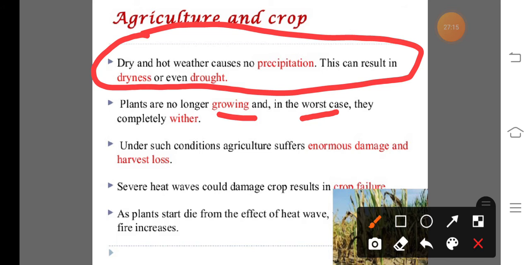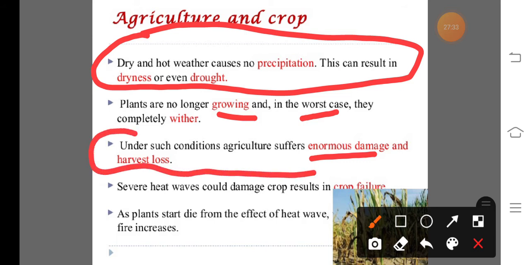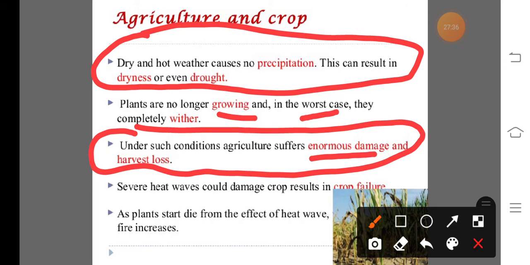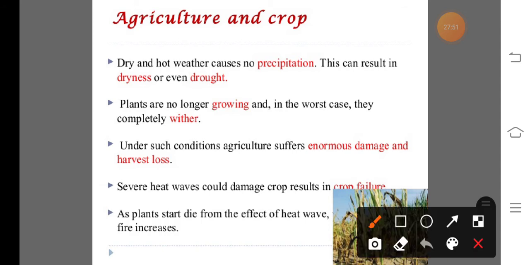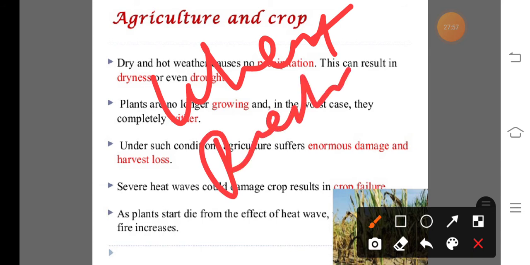Next one, due to the heat wave condition, agriculture suffers enormous damage and harvest losses. That means very large quantity of losses occur in the case of harvested crops. In the case of wheat crop, suppose it is at the fully mature or grain developed stage, that means when the grain is totally developed and the wheat crop is ready to harvest.